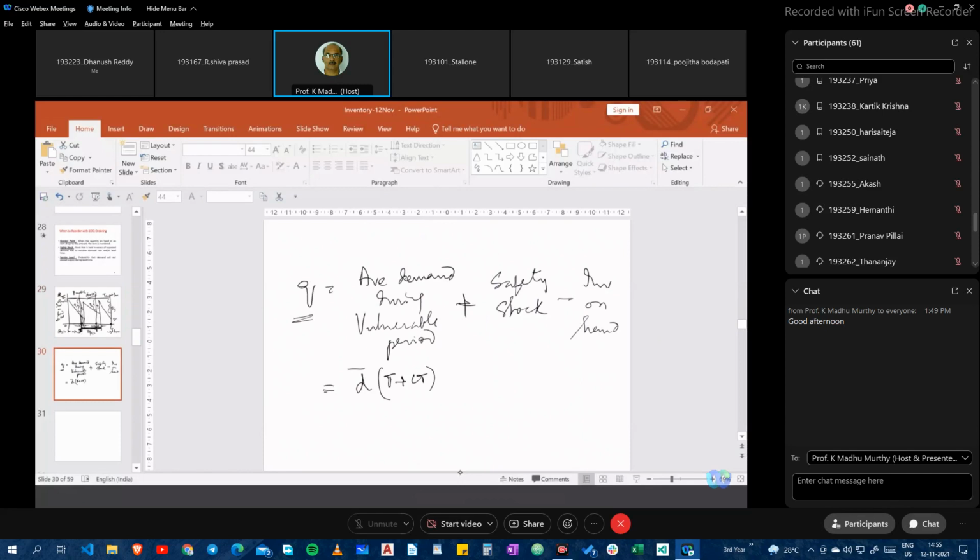Then what would be my safety stock? Z times. Earlier, I was calculating only for the lead time. Now, my vulnerable period is T plus L. Is that okay?